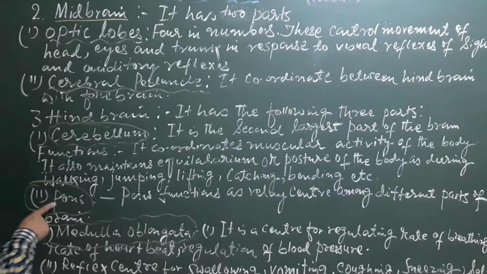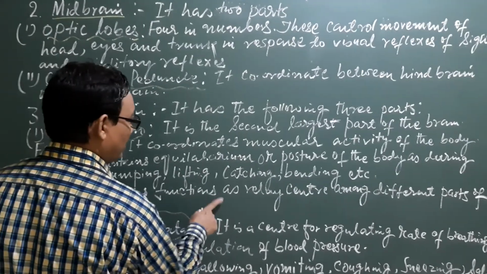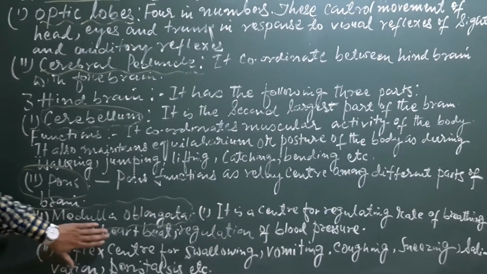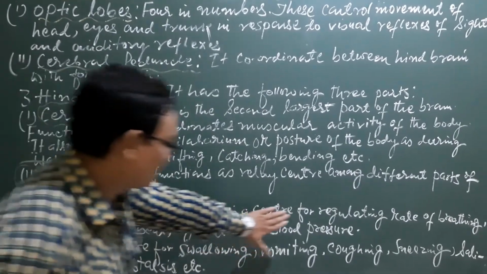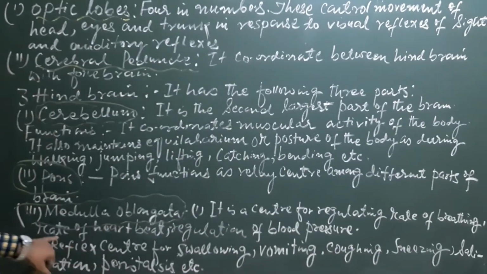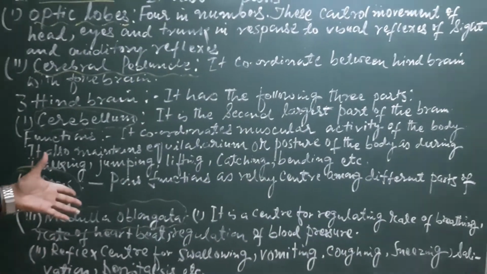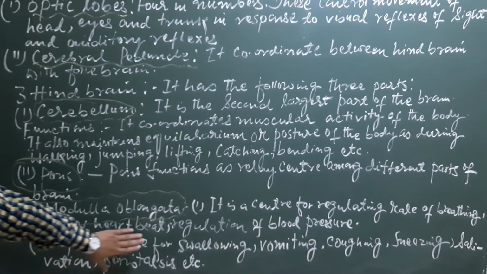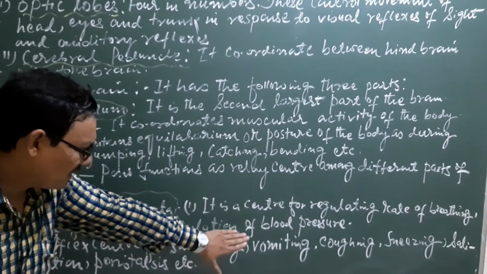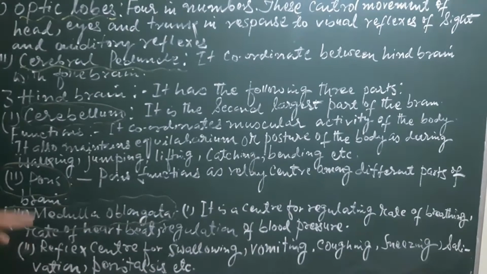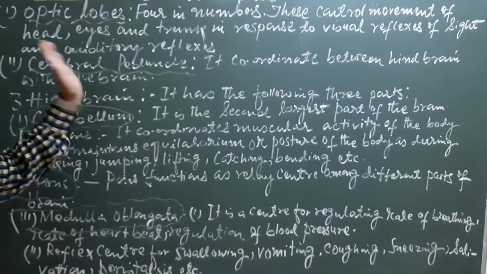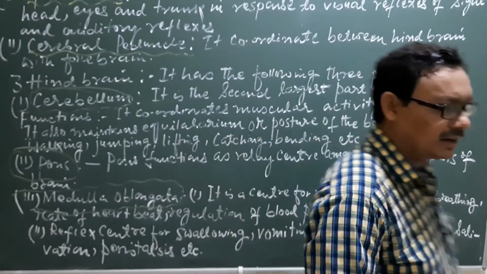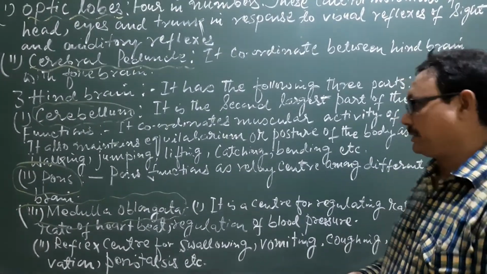Now the second important part, the pons, functions as a relay center among different parts of the brain. And the third, medulla oblongata, is a center for regulating rate of breathing, rate of heartbeat, and blood pressure, and the reflex center for swallowing, vomiting, coughing, sneezing, salivation, peristalsis, etc. These are some facts about the different parts of the brain.